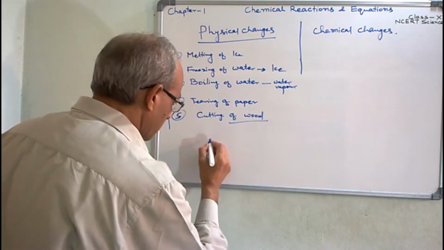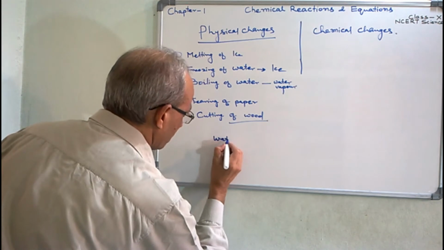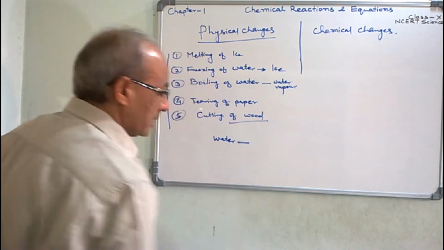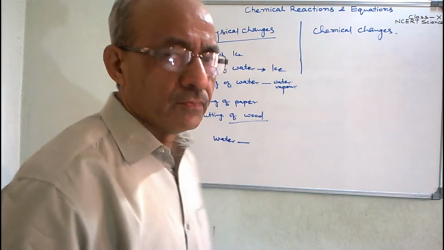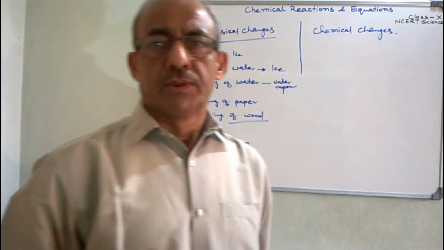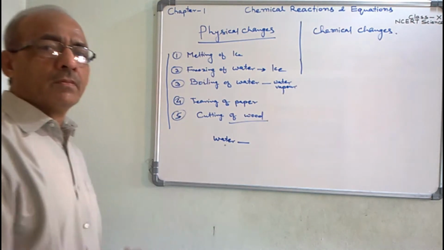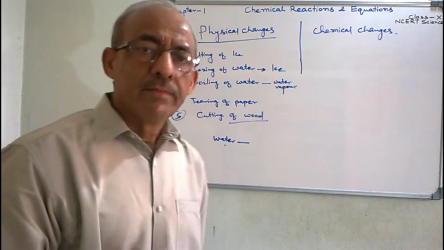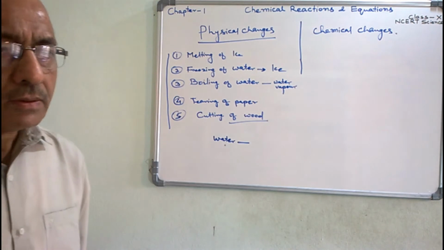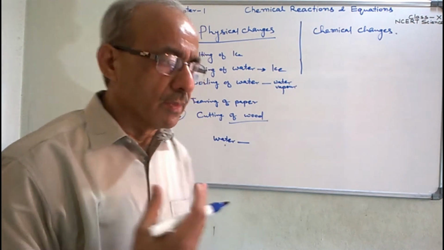Just take the example of water. In nature, water is found in three states: liquid, solid, and gaseous state, that is water vapor.